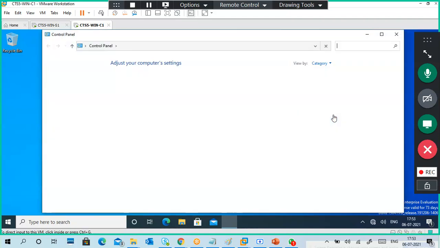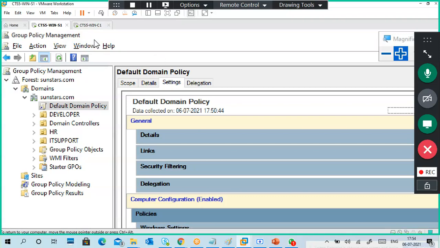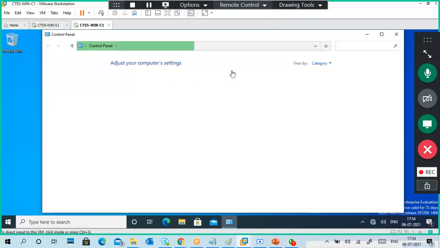How much time will it take? See how much time it is taking. Even the network is also not there. I put it in VM net 1.